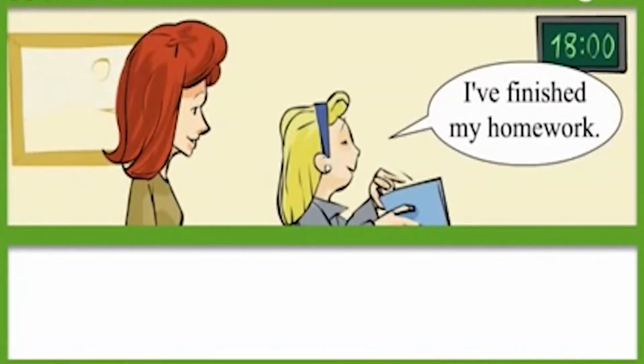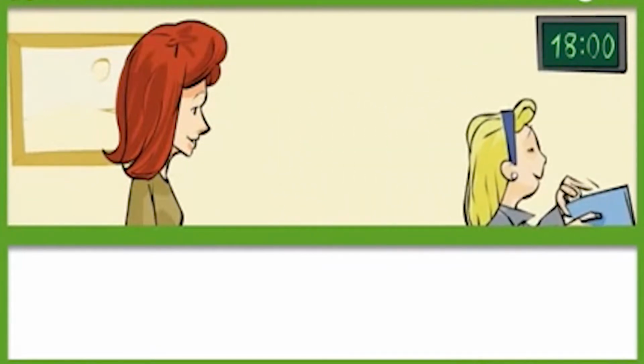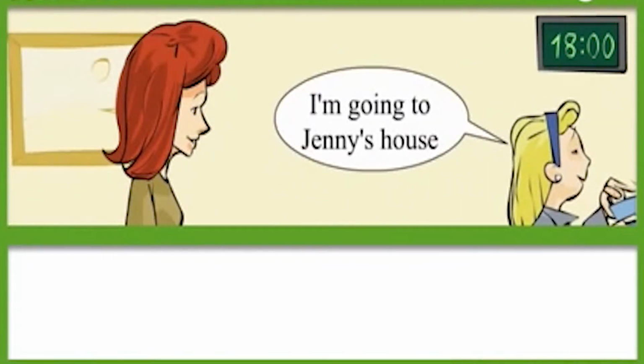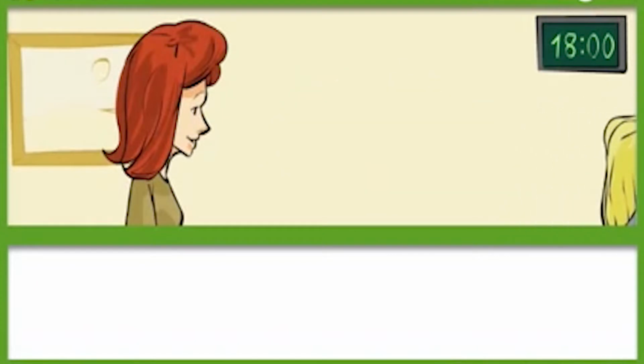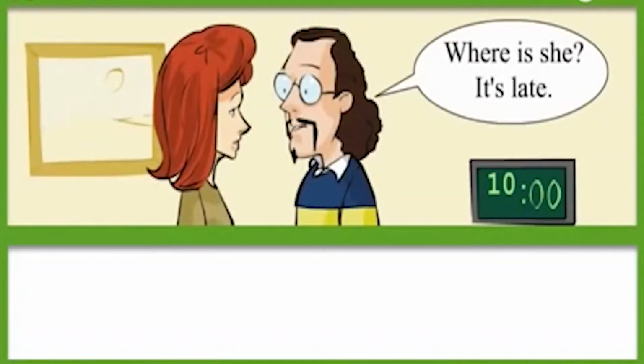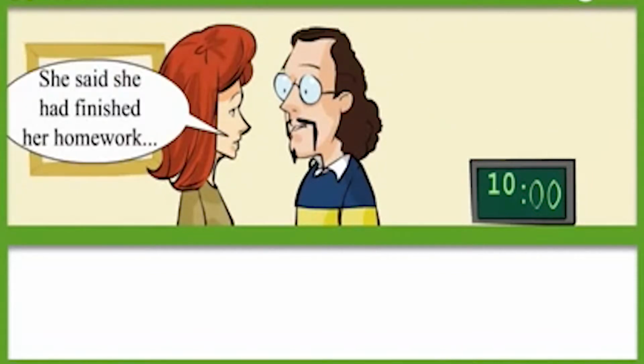I've finished my homework. I'm going to Jenny's house. I won't be late back. Where is she? It's late. She said she had finished her homework.